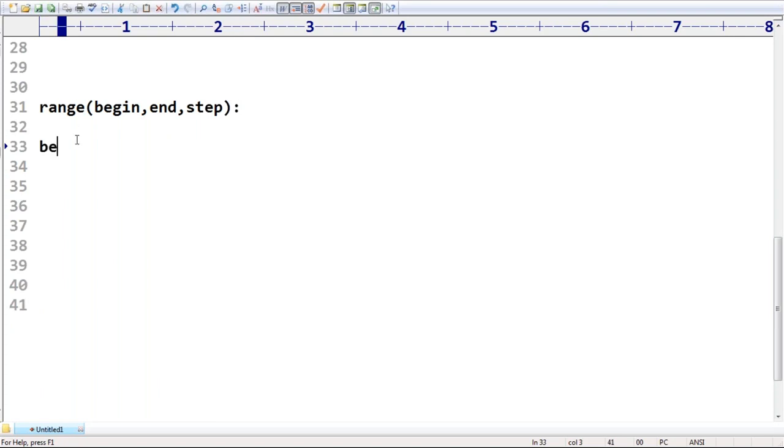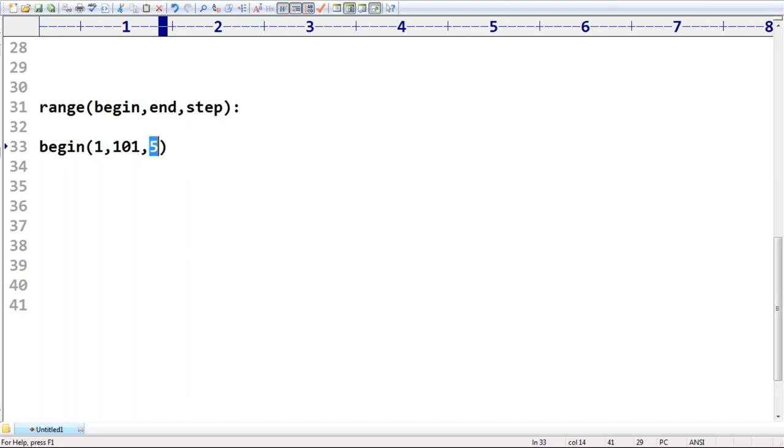Suppose I'm taking 0 to 100, so 0 to 101. If I take it like this, it's always going to provide 0, 1, 2, 3 and so on up to 100. I don't want 0, 1, 2, 3 and so on. Every time, can you please increment by 5? Regarding my requirement here, every time it is going to increment by 5.